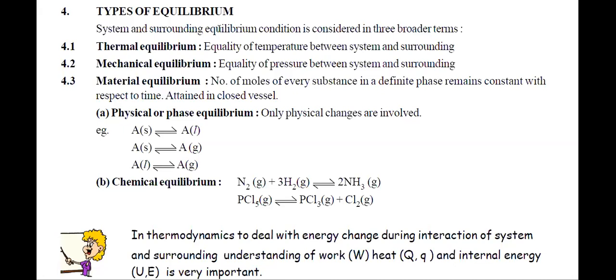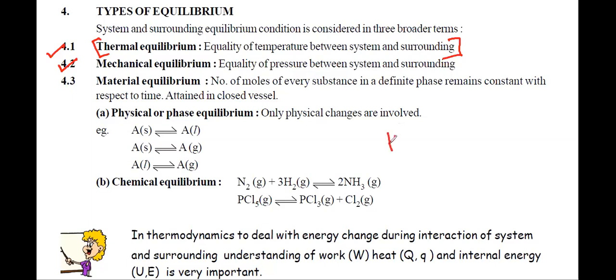Normally when we talk about physics, we discuss mechanical equilibrium and thermal equilibrium. Thermal equilibrium is totally associated with temperature, just temperature. If the temperature of both surrounding and system is the same, then the system and surrounding are said to be in thermal equilibrium.